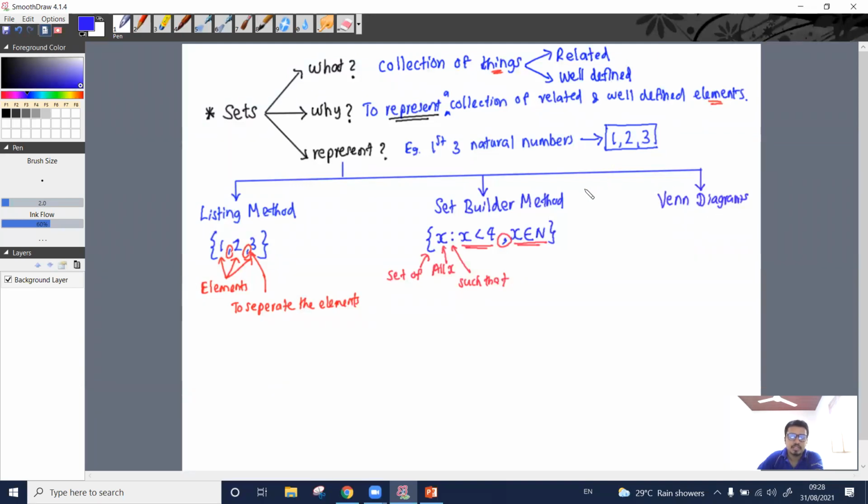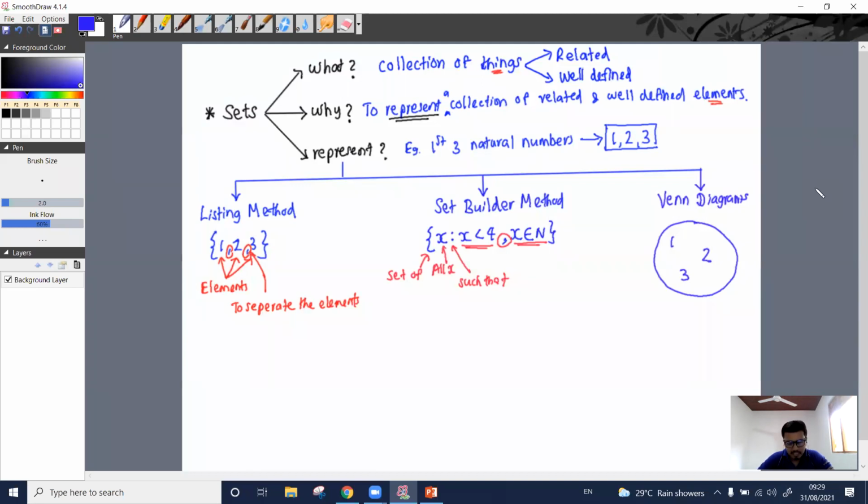Using Venn diagrams. First three natural numbers I need to represent using a Venn diagram. How can I do that? Write the elements inside it. This is what we call Venn diagrams. So these are the three methods or three options we are having when it comes to representation of sets. We can go for listing method, or we can use set builder method, or else we can use Venn diagrams.